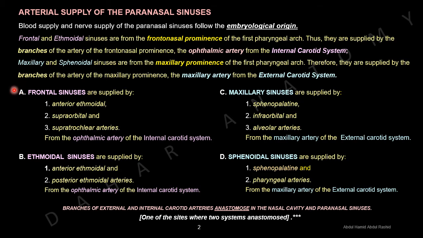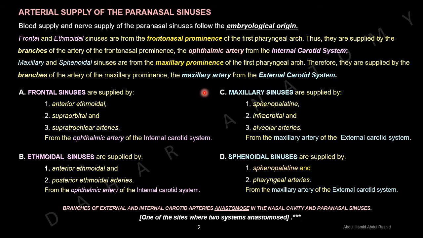Frontal sinuses are supplied by the anterior ethmoidal artery, supraorbital artery, and supratrochlear artery from the ophthalmic artery of the internal carotid system. Ethmoidal sinuses are supplied by the anterior ethmoidal artery and posterior ethmoidal artery from the ophthalmic artery of the internal carotid system.